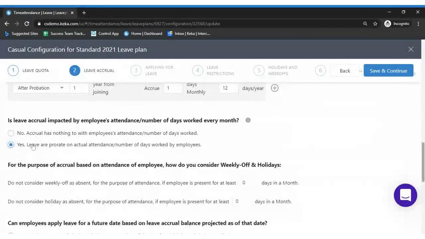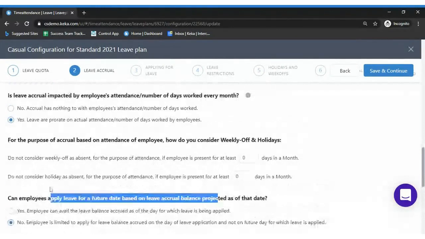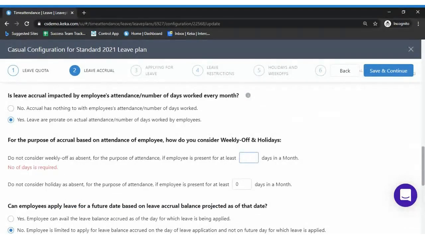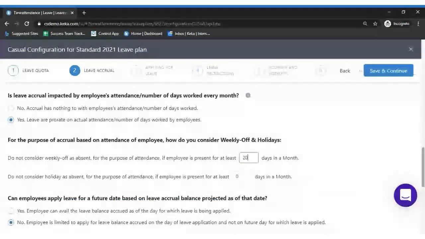So in case you want to prorate on actual days or number of days worked by the employee, you can select the second option. Okay. So do not consider weekly offs as absent for the purpose of attendance if the employee is present for at least 20 days in a month. Okay. So if the employee is on leave for 20 plus days in the previous month, then the leave accrual will not happen for the next month.